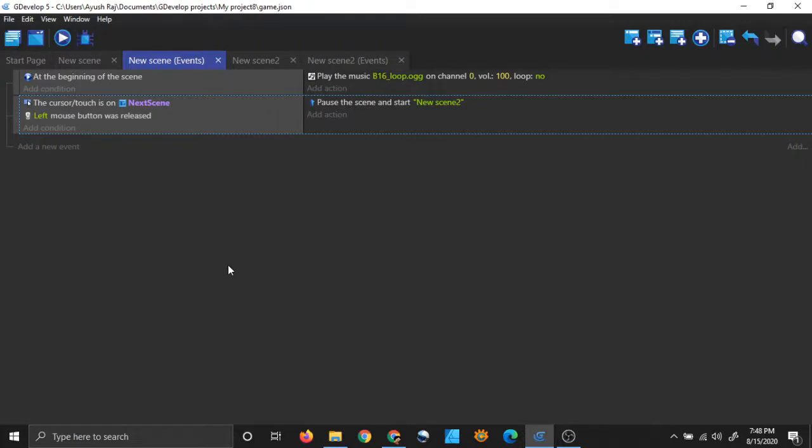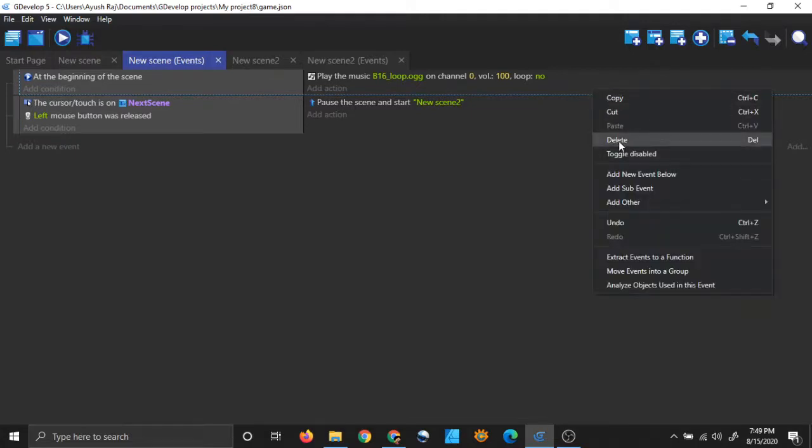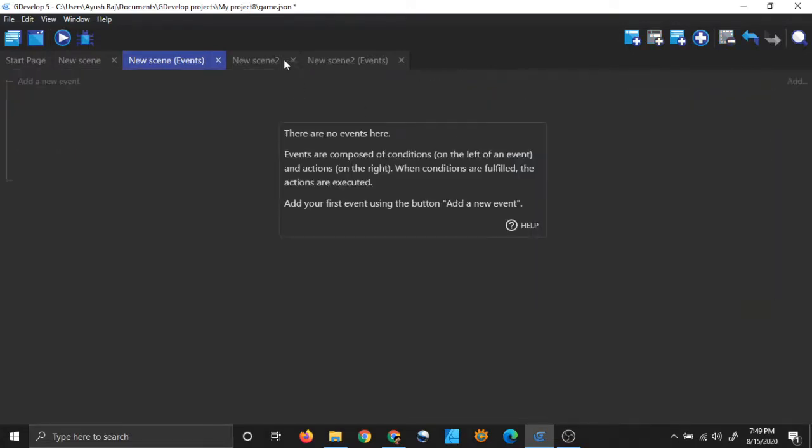And of course, when I am changing the scene, I am pausing the scene and starting the new scene. If you stop the scene, then it will simply restart the music when you come back to this scene. So, how to do this?